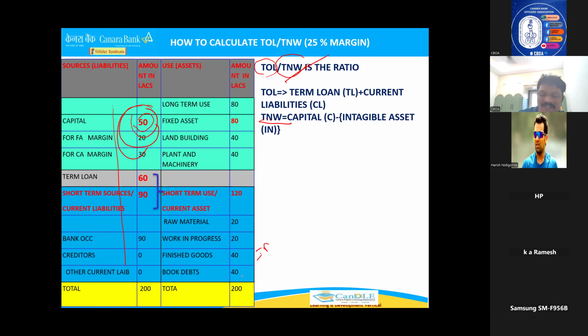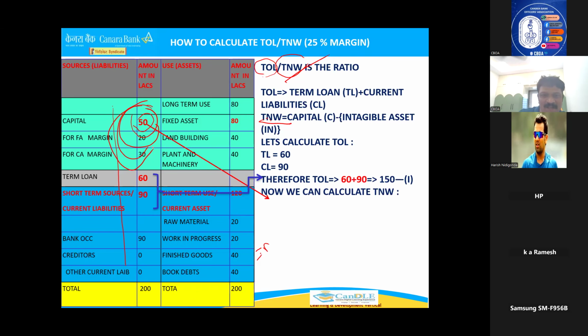And remember, intangible assets will be for companies and all. Proprietorship and partnership, we will never find intangible assets, right? So otherwise, simple capital you take, that is tangible net worth. If you are analyzing any company balance sheet, intangible assets will be there. Deduct those, then you will come to tangible net worth. Net worth means capital. Tangible means minus intangible assets is the tangible net worth. Right? I hope you understood. So now let's calculate total outside liabilities to tangible net worth. Now these are the liabilities.